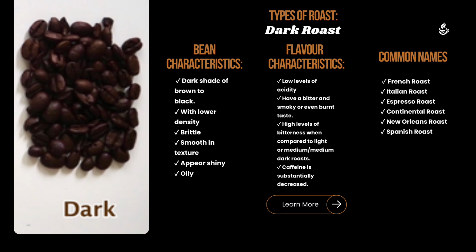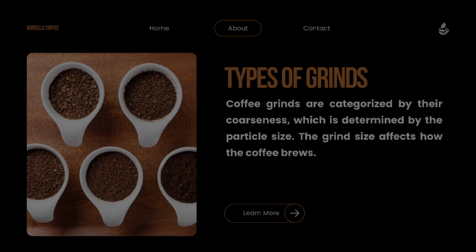The flavor characteristics of dark roast are low levels of acidity, a bitter and smoky or even burnt taste, high levels of bitterness when compared to light or medium dark roast, and caffeine is substantially decreased. Common names of dark roast are French roast, Italian roast, espresso roast, continental roast, New Orleans roast, and Spanish roast.